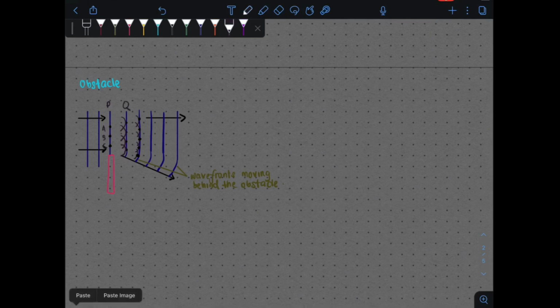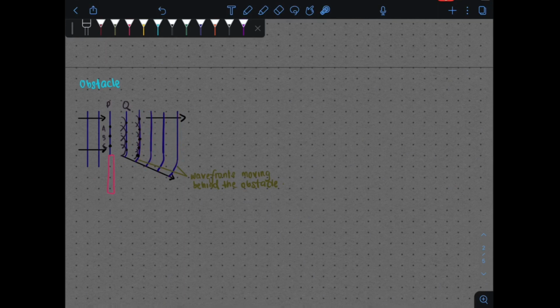Wavefront Q is the envelope of these wavelets and part of it is behind the obstacle. This means that how you get this wavefront is due to the tangent of these tiny wavelets here. And part of it is behind your obstacle. Okay, this part has gone behind the obstacle. You can still produce the wave. The new wavefront bends around the edge of the obstacle. As you're producing the wavefront, it will bend at the part where it meets the obstacle.